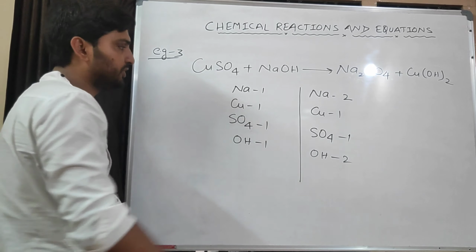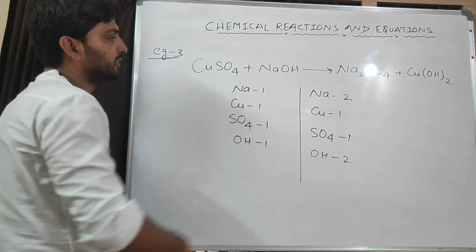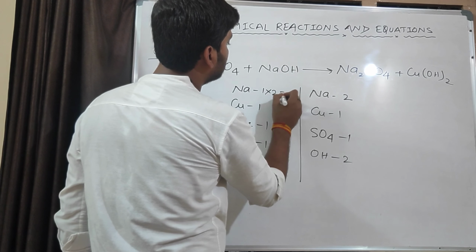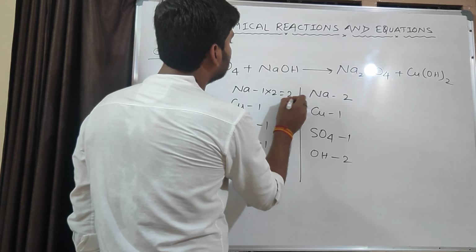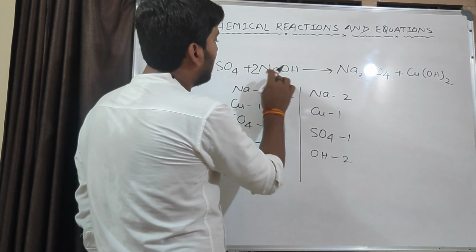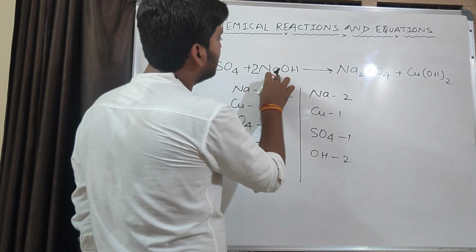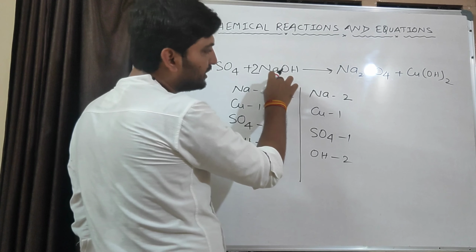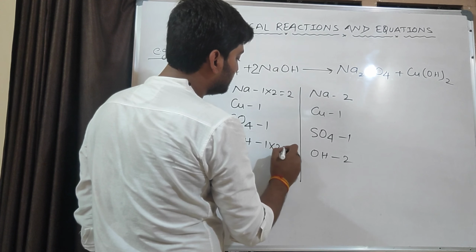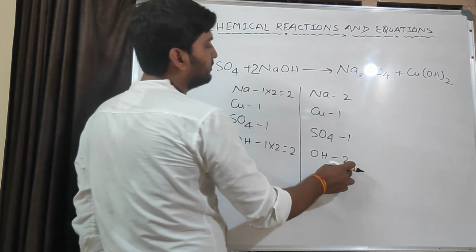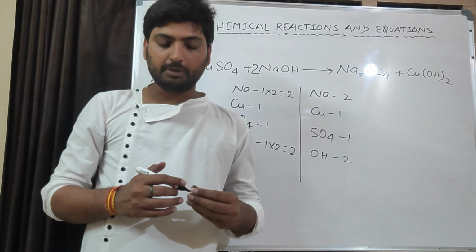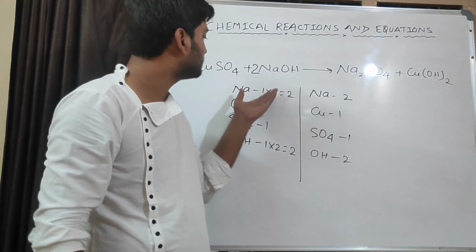So first we need to see the metals. Copper metal balanced, sodium unbalanced. Here it is 2, here it is 1. So we need to multiply by 2, it will become 2. But where is sodium here? It is in combined state, so we need to multiply it here. Since we have multiplied NaOH, the OH polyatomic ion is also multiplied by 2. Now see, is the reaction balanced? Yes, balanced.